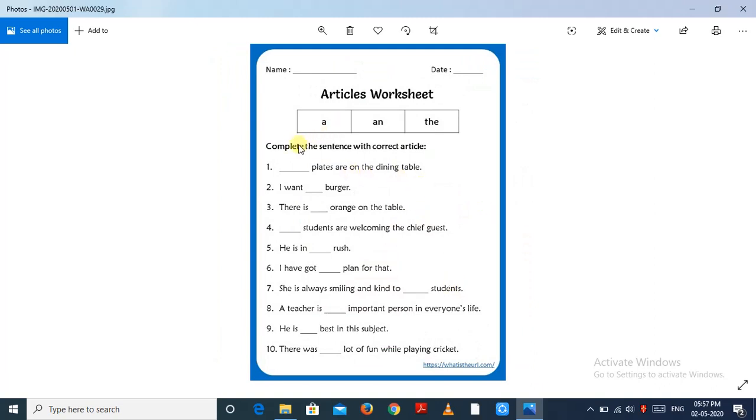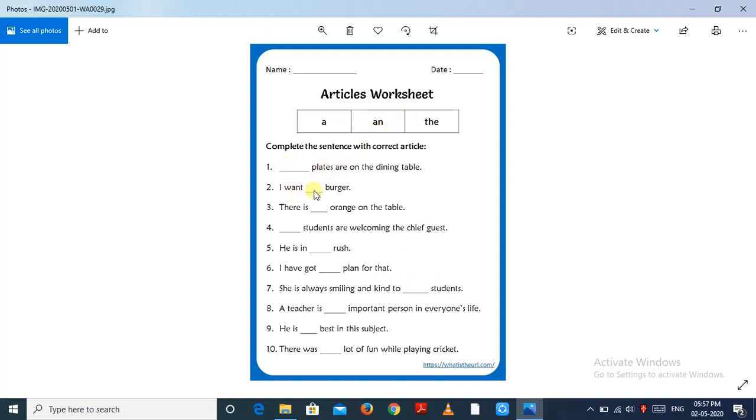To see some more examples, complete the sentences with the correct articles. These type of questions will be asked in the examination. This carries 1 mark. You have to remember all the things we have discussed so far: where to use "a", where to use "an", and where to use "the", and the other conditions. Here, dash plates are on the dining table. See, plates, we are referring to particular plates, so we use "the plates".